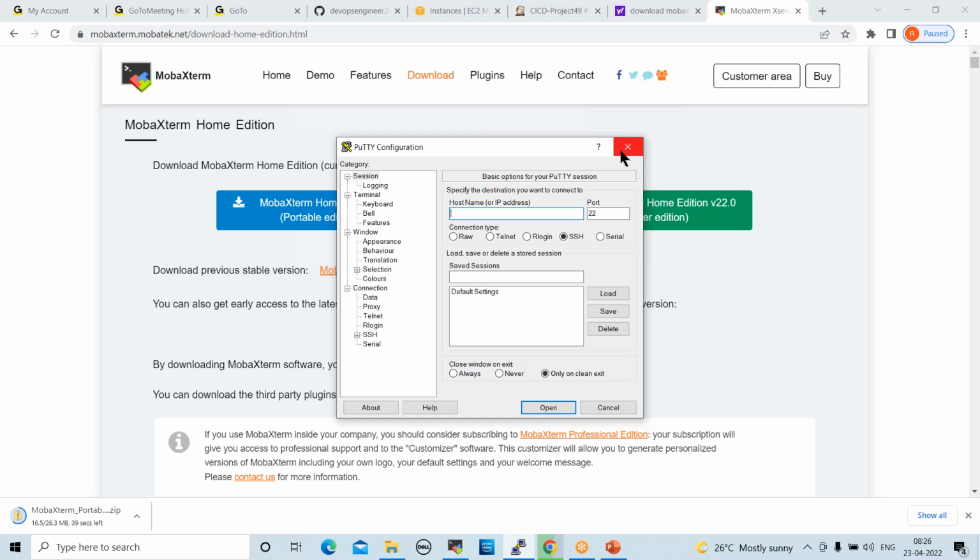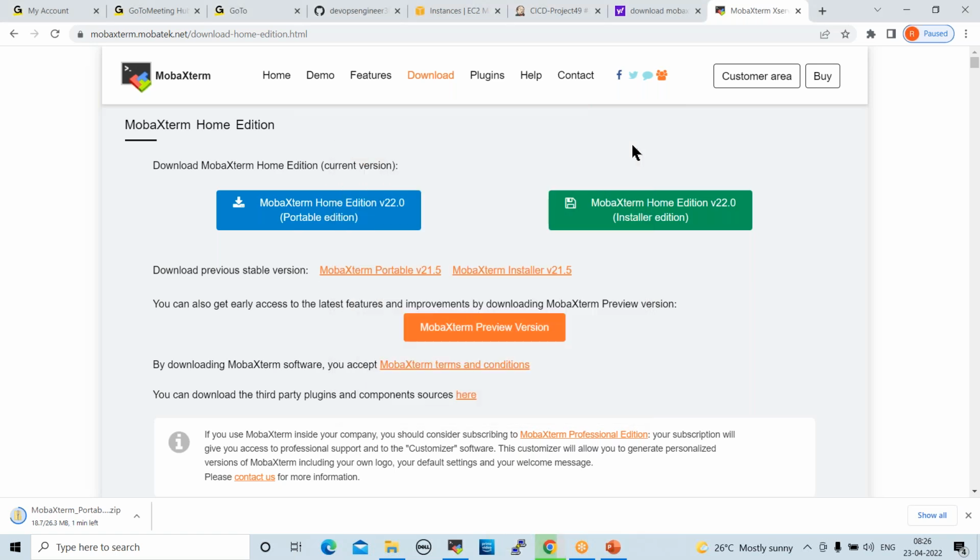No, what I'm saying is, can we use Putty or Mobile Extreme? So this is a new tool I thought. Mobile Extreme is very easy to use. Okay.